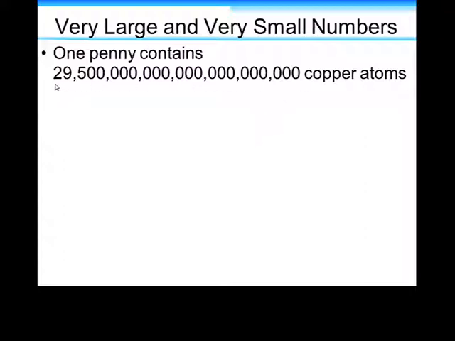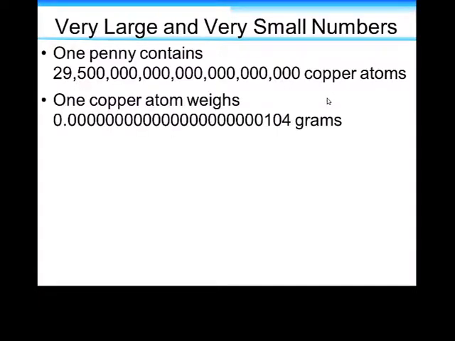You can see here we have a number that has 3, 6, 9, 12, 15, 18, 19, 20 zeros. It has the digits 2, 9, 5, and then 20 zeros after it. I mean, we don't want to write a number that big every time we want to talk about this many copper atoms. And then, of course, the mass of a copper atom is very, very small. So you have, again, this time in a decimal form, 0 point, and then a huge number of zeros before we get to 104 gram.